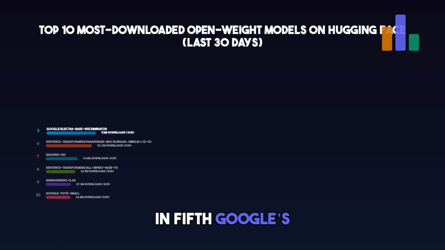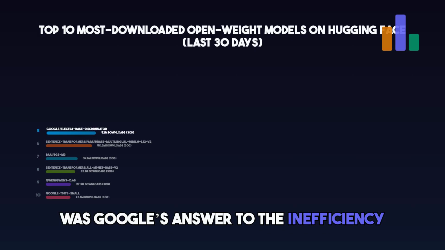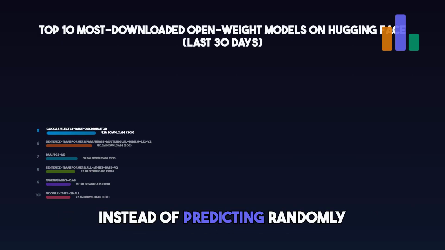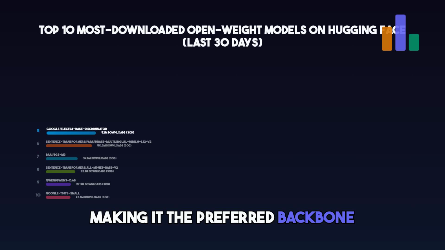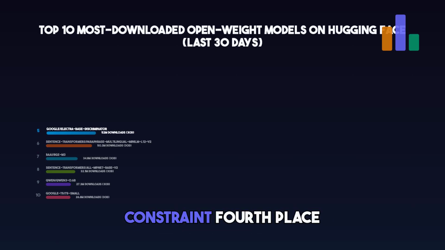In 5th, Google's ELECTRA-based discriminator at 52 million downloads. ELECTRA was Google's answer to the inefficiency in BERT's training. Instead of predicting randomly masked tokens, ELECTRA learns to spot tokens that have been swapped in by a generator network, a much harder task that forces the model to understand context deeply. The result is 4 times the compute efficiency of BERT for equivalent performance, making it the preferred backbone when training cost is a real constraint.